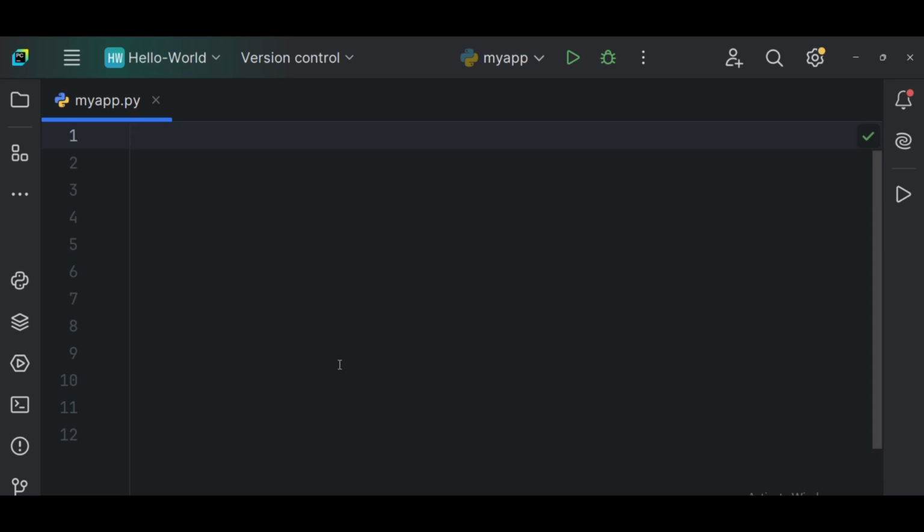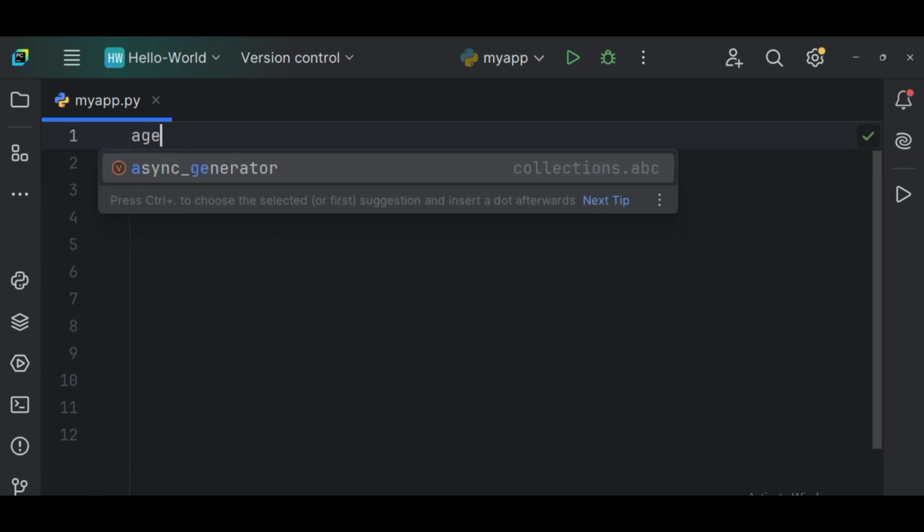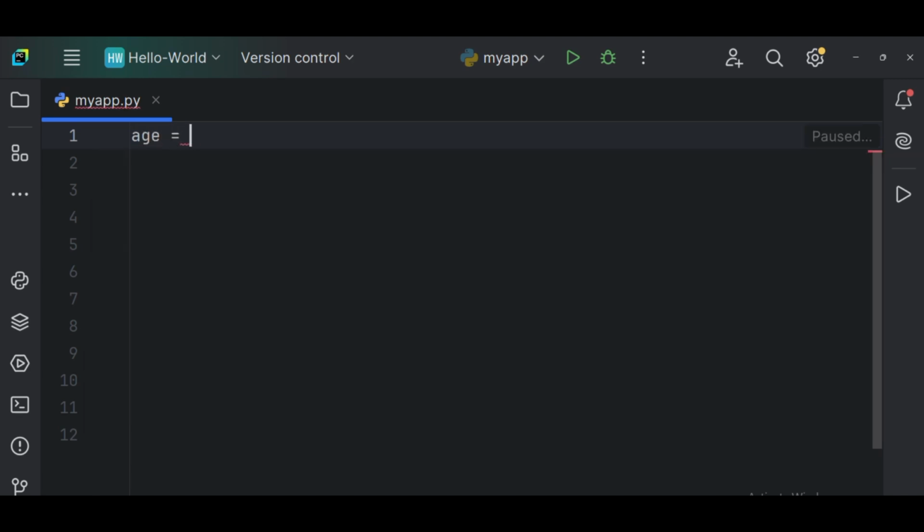For example, I say the first one is what? The variable I'm defining is age. A variable age. Always use small letters. A variable age. I'm giving it.